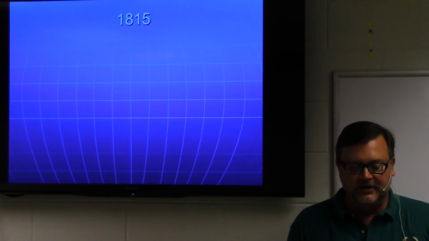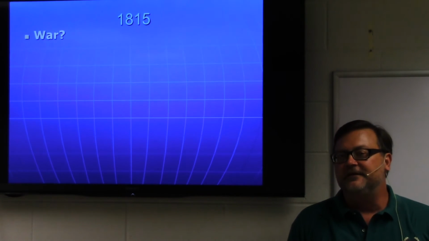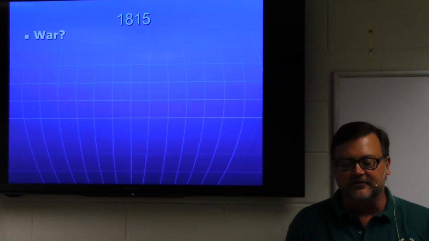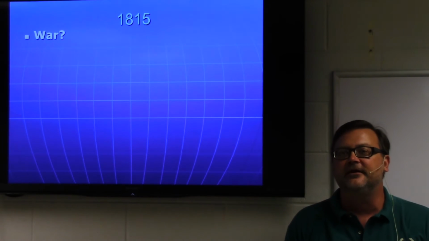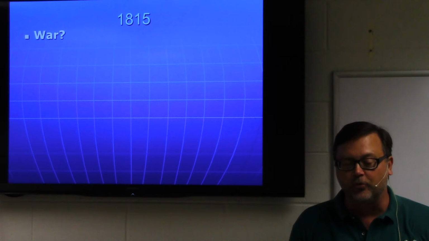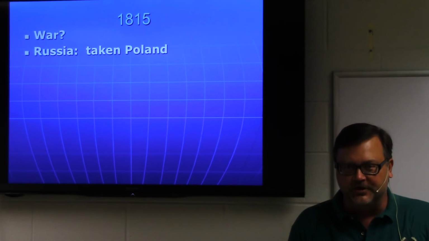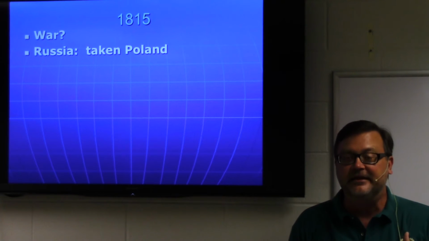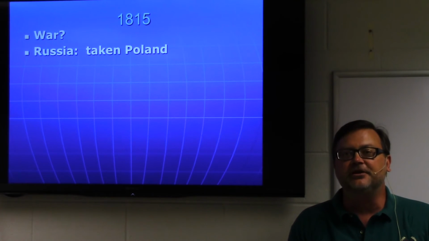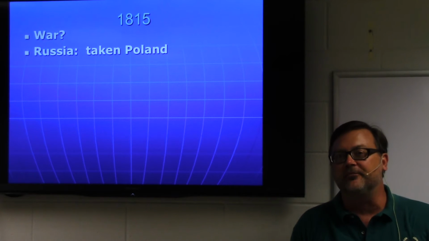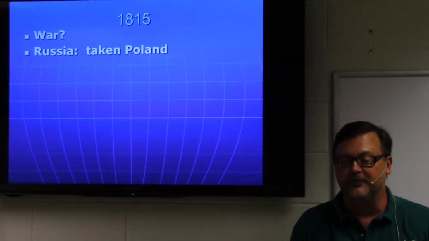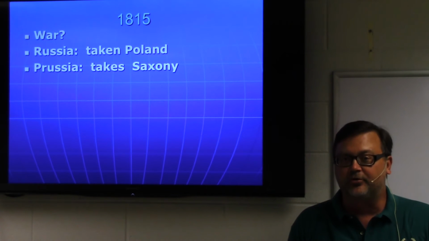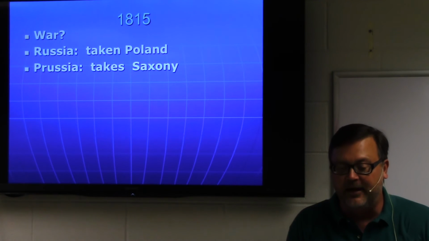So as we go into 1815, these allies in 1814 were very tightly held together, but by 1815, with Napoleon gone, they begin to sort of move possibly toward war with each other. There are people getting their armies together to break up this allied coalition. The problem is that Russia is really powerful now. They have beaten Napoleon, they say. And as they've moved into Europe, they marched all the way to Paris. As they moved into Europe, they took over Poland, the Duchy of Warsaw, and they're not going to give it back. And Prussia rose up against Napoleon, and they have occupied Saxony, and they don't want to give it back.